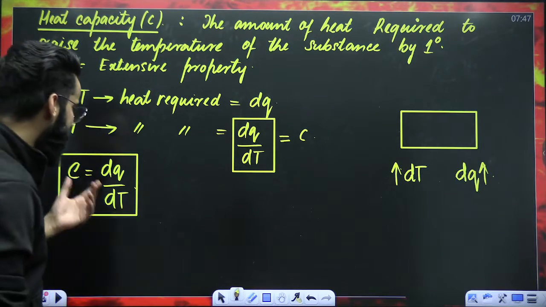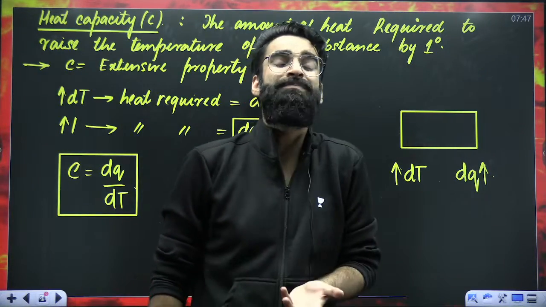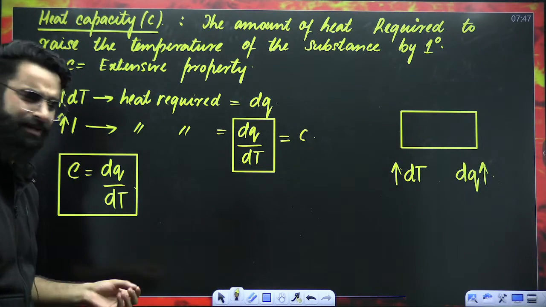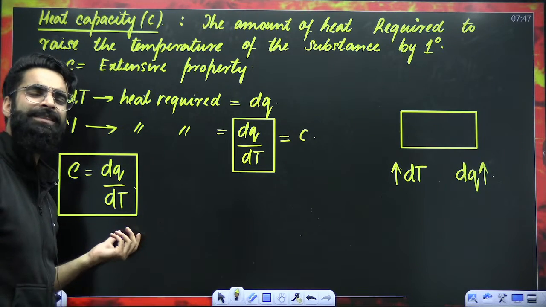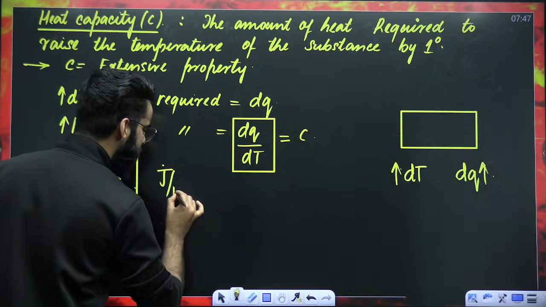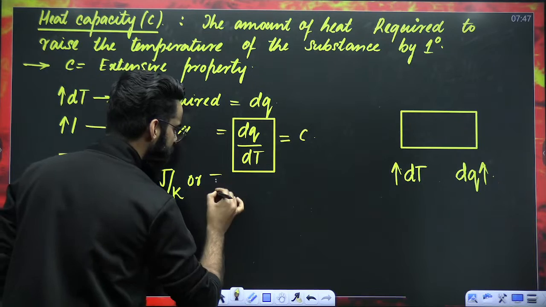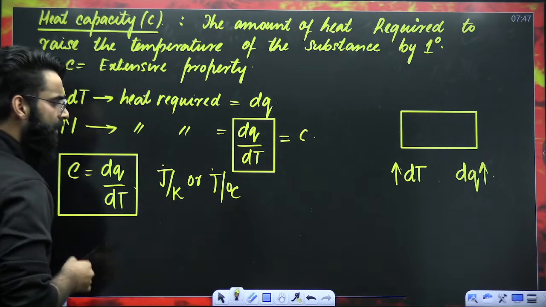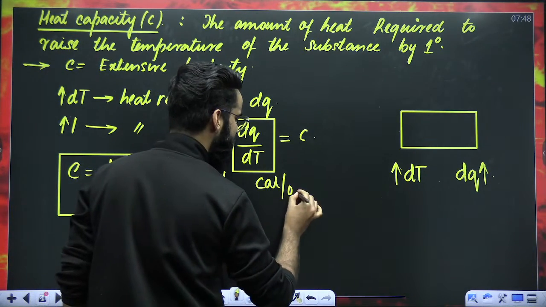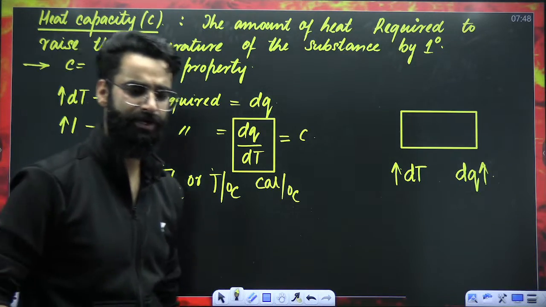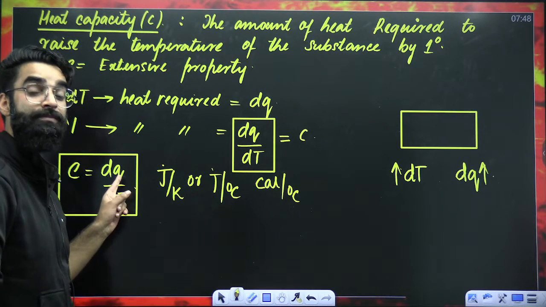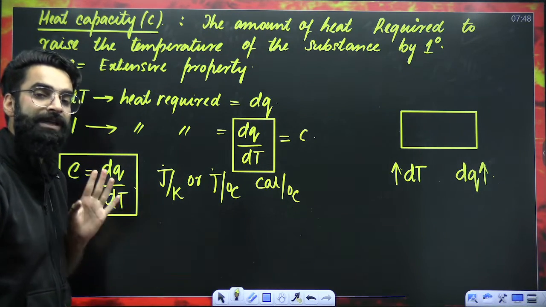Now, if I ask you, what should be the possible units of heat capacity? It's simple. In the numerator, you have got heat. In the denominator, you have got temperature. So one of the units can be joules per Kelvin. One more unit can be joule per degree centigrade. One more, taking the unit of heat in calories, is calorie per degree centigrade, calorie per Kelvin. The choice is all yours. In the numerator, you keep the unit of heat, and in the denominator, the unit of temperature.